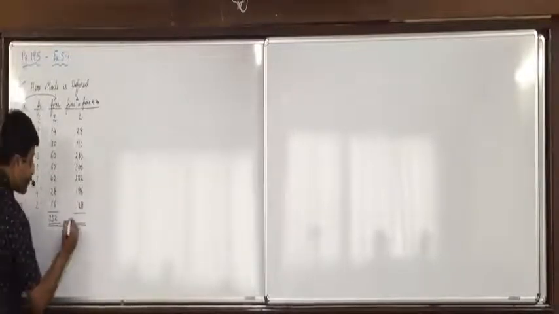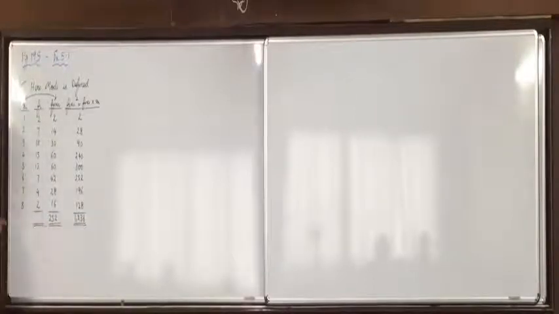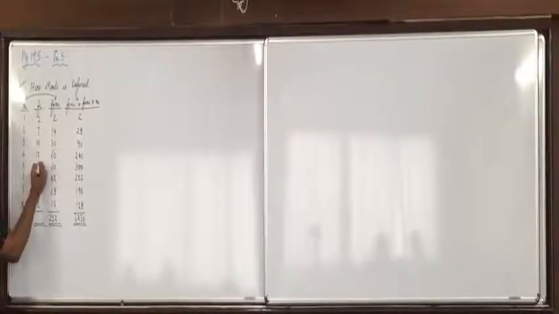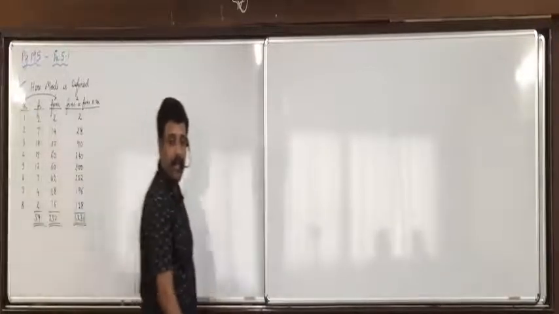Then press MR and you get the total for Fi Xi square. And n will be the total of frequency. So 2, 9, 19, 34, 46, 53, 57, 59. Is everyone okay with this?